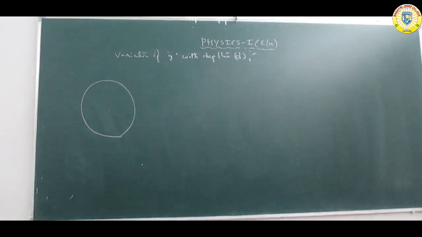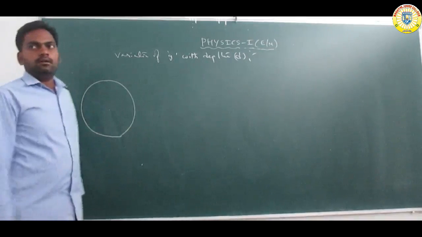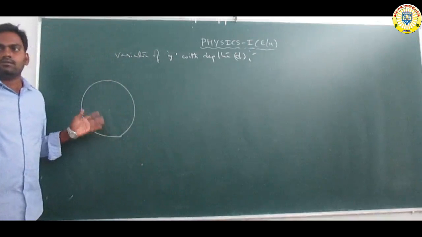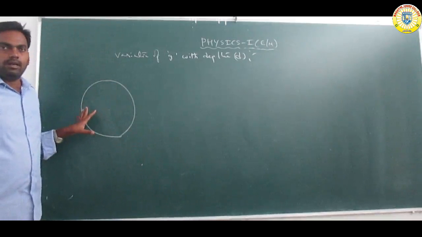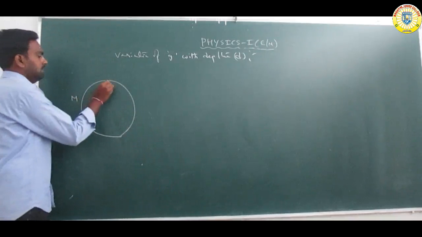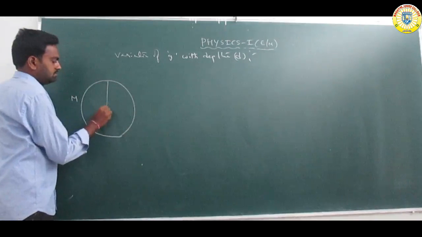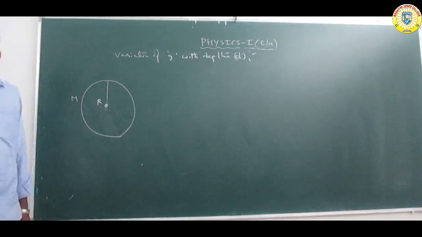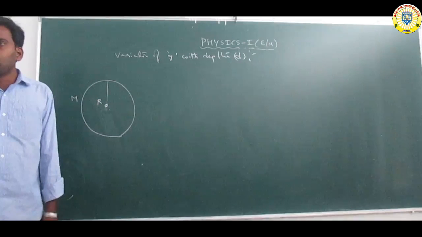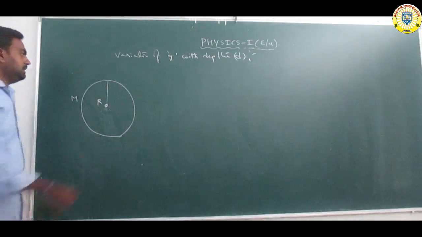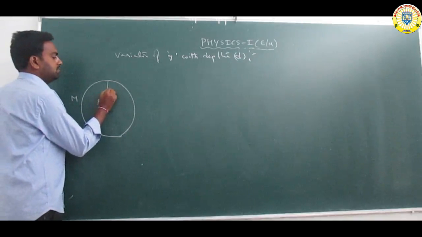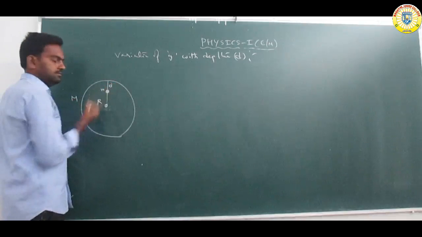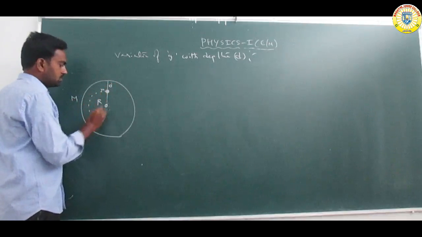So here, variation of small g with depth. Consider a homogeneous uniform sphere of mass m, and the radius is taken as capital R. The object is placed at depth d. So this is the object, small m, at depth d.